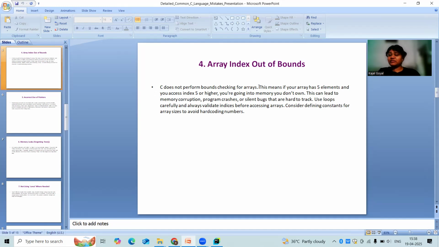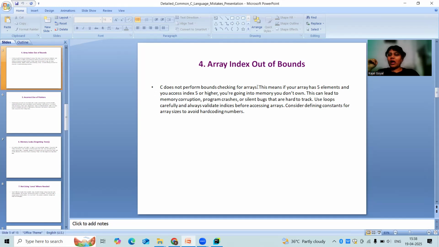So in C, what is an array? An array is the continuous allocation of memory for storing data, right?